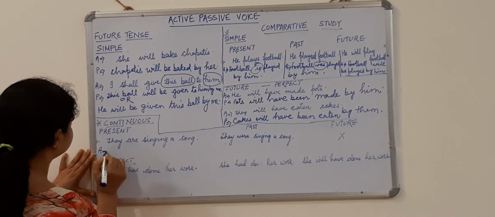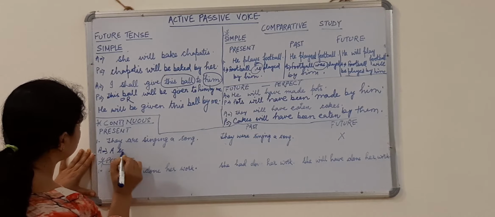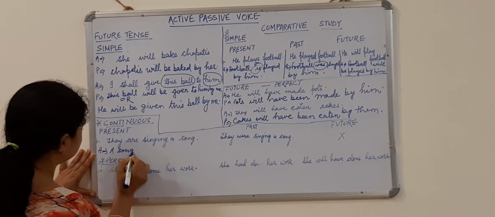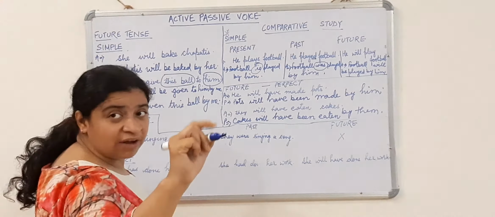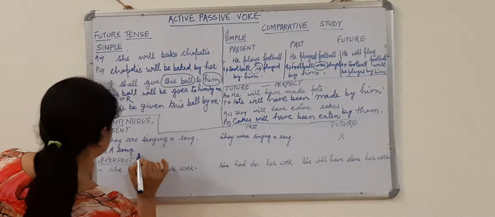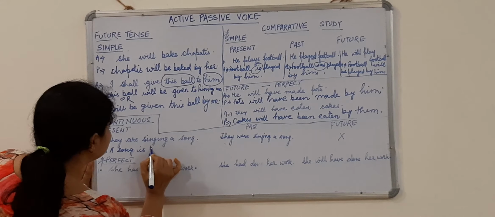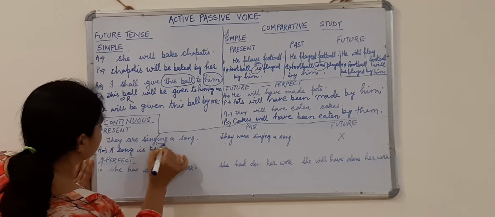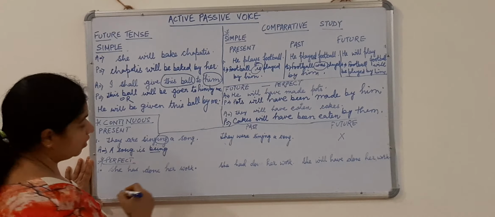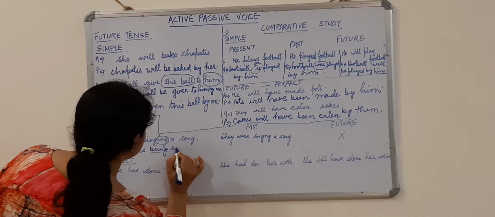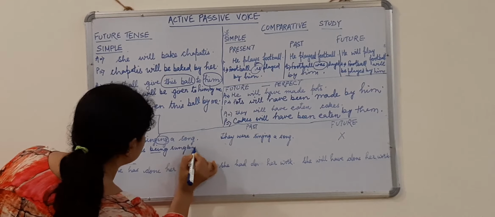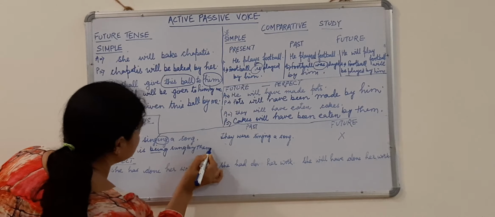Answer. A song. Song is singular, so I will use the word is. A song is being, because there is ing form of verb, that is why I use being. A song is being sung by them. Sung is third form.